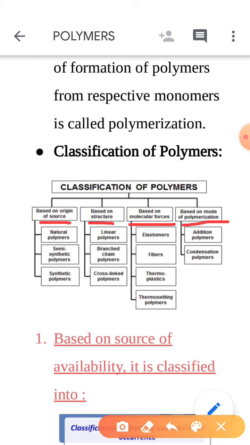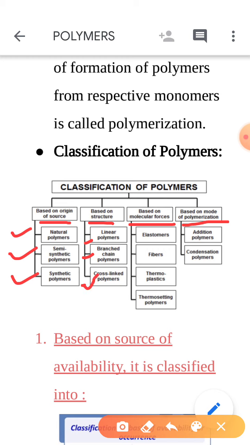Like on the basis of sources or origin, we classify the polymers into three different types: natural, semi-synthetic and synthetic. And on the basis of structure, polymers are divided into linear, branched and cross-linked polymers.